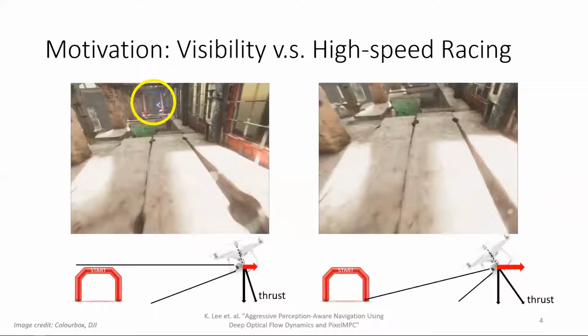When we fly a drone at high speed, it pitches down and becomes myopic and loses its visibility to important features far ahead. This reduces the performance of vision-aided state estimation, where the robot states are estimated through localization and mapping. The visual information is critical for this kind of localization problem, and it's not trivial for a drone to get a lot of visual information when flying at high speed.